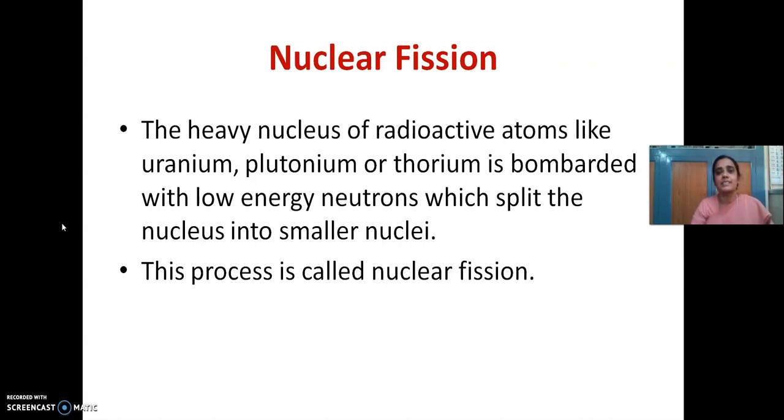It generally happens in heavier nuclei. Some examples of heavier nuclei are uranium, plutonium, thorium. When such a heavy nucleus is bombarded with low energy neutrons, it is split into several nuclei of lighter mass. This process is called nuclear fission.